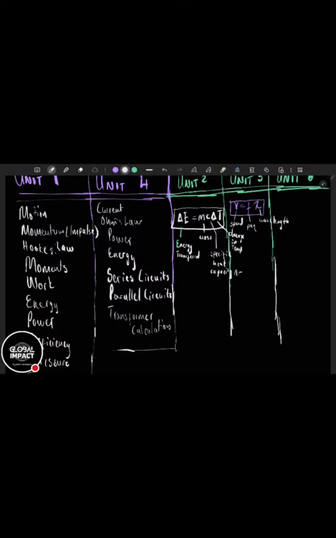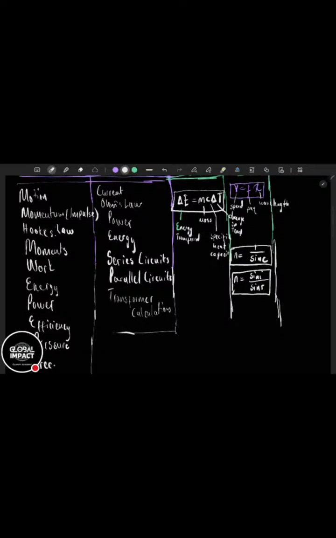Then we know we have n. N is equal to 1 over sine C. Just prove to me that you're good at all calculations, okay? Then N is equal to sine I over sine R. This is the second formula for N.